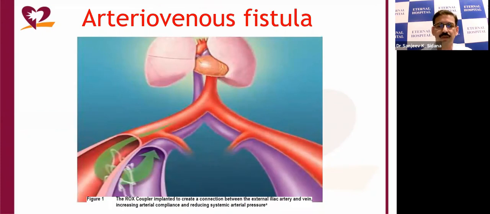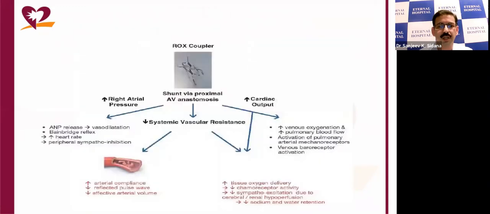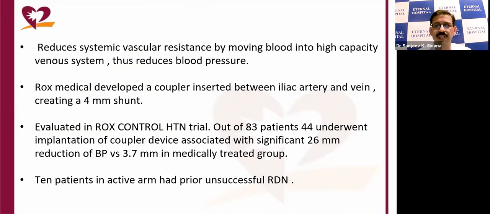So if patients are still not responding, then the arteriovenous fistula is an option, and it is the ROX coupler device, which creates a fistula between the iliac artery and iliac vein, and by reducing the systemic vascular resistance by moving blood into the high capacitance venous system, it reduces the blood pressure. It creates a 4 millimeter shunt between the iliac artery and iliac vein. It was evaluated in the ROX Control Hypertension trial, and out of 83 patients, 44 underwent implantation of the coupler device, and it was associated with a 26 millimeter of mercury reduction of blood pressure versus 3.7 millimeters in the medically treated group.